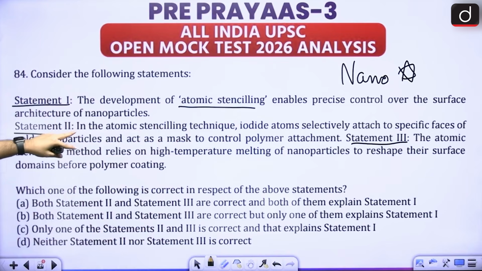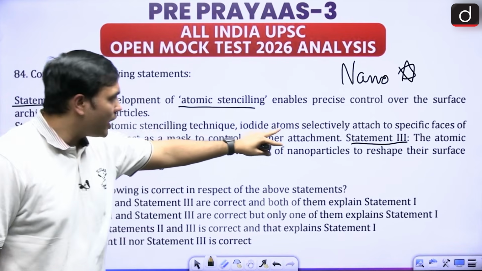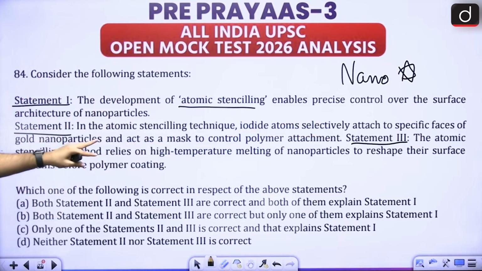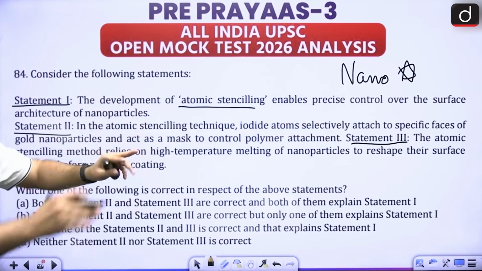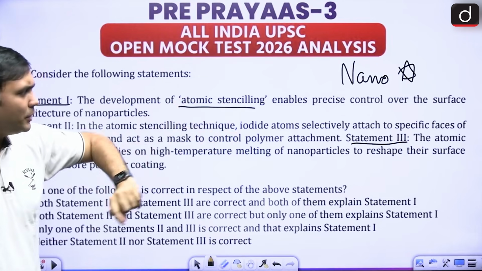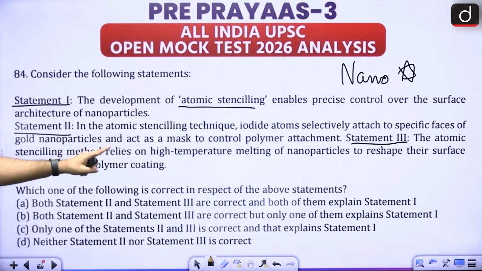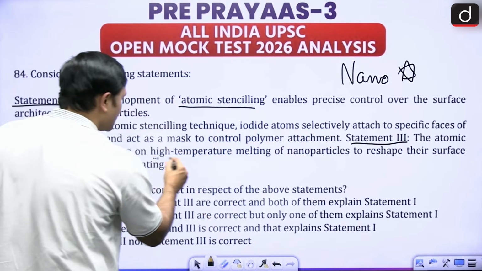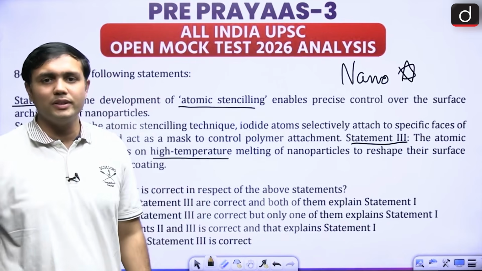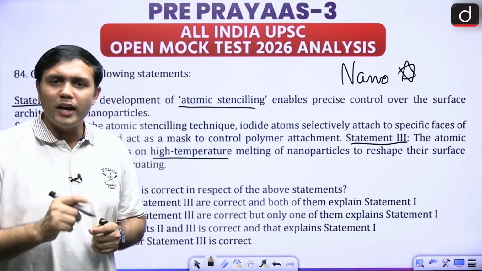So here, the second statement is saying that in the atomic stenciling technique, iodide atoms selectively attach to specific faces of gold nanoparticles and act as masks to control polymer attachment. Okay, this is the second statement. The third is that the atomic stenciling method relies on high temperature. Now, if you know one thing about nanoparticles, it is that they do not rely on high temperature.